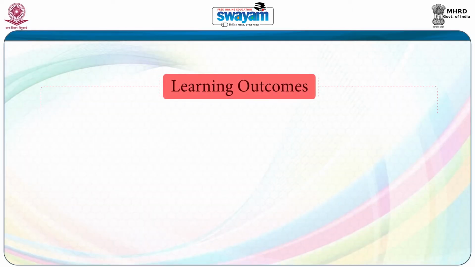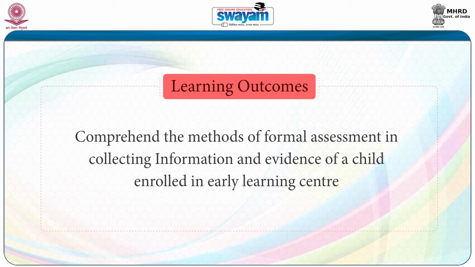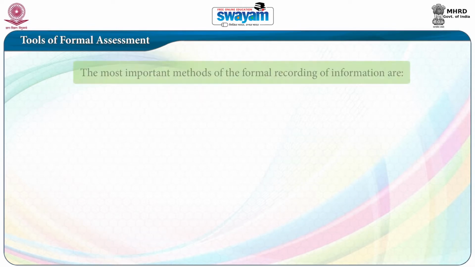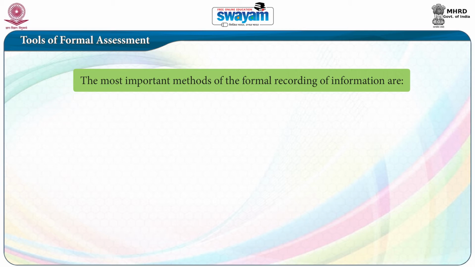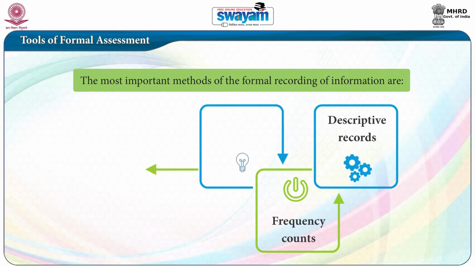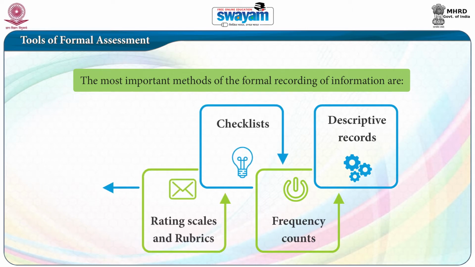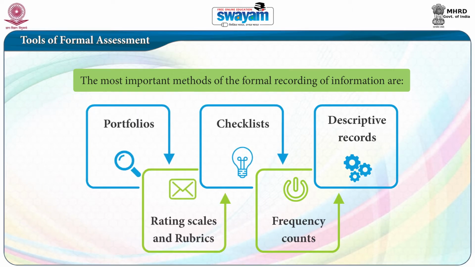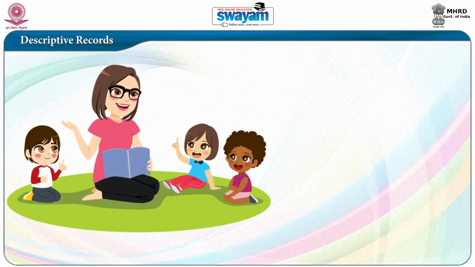At the end of this video, you will be able to comprehend the methods of formal assessment in collecting information and evidence of a child enrolled in early learning center. The most important methods of the formal recording of information are descriptive records, frequency counts, checklists, rating scales and rubrics, and then portfolio. And let us see each of them in detail.